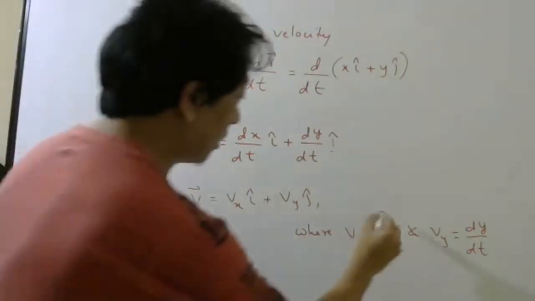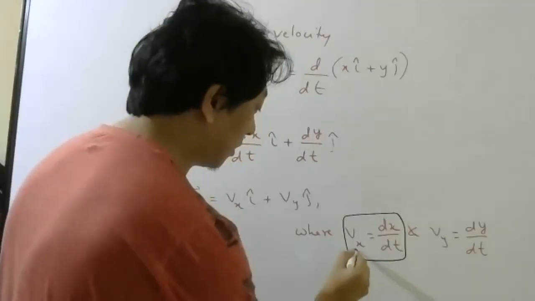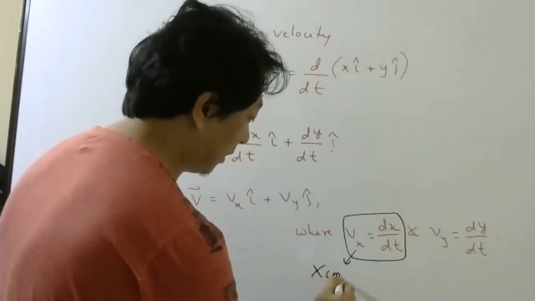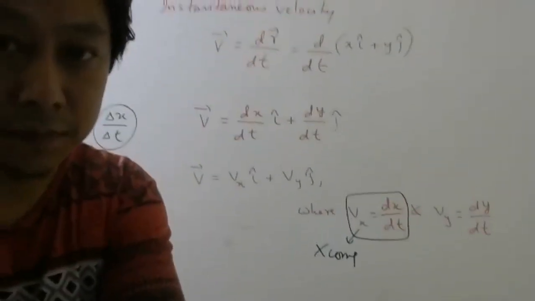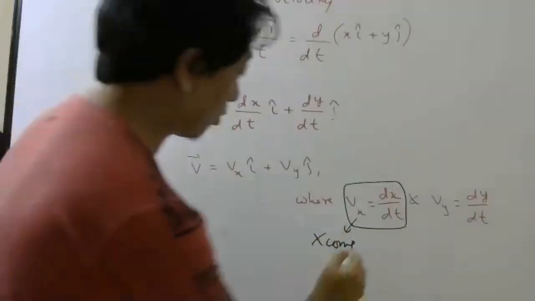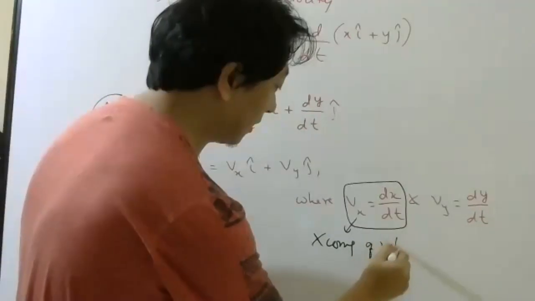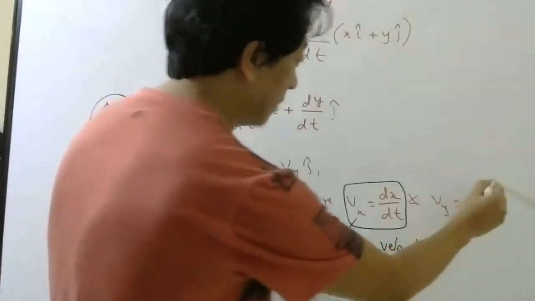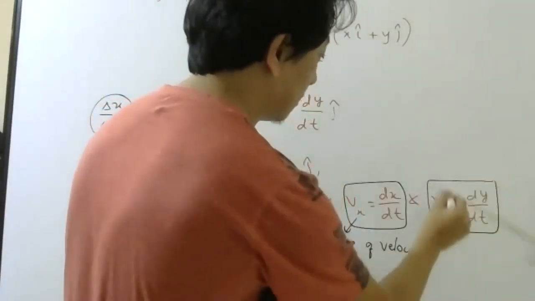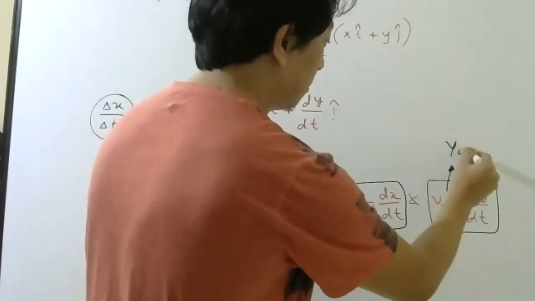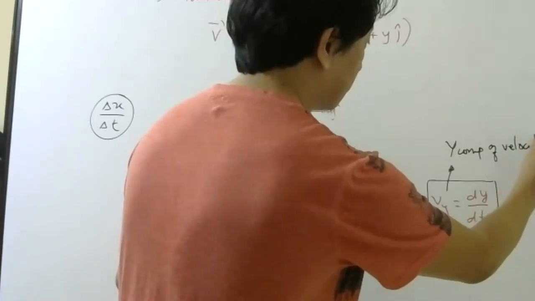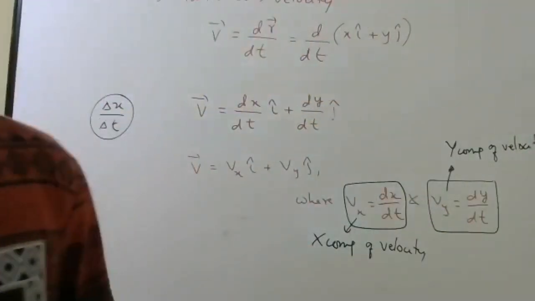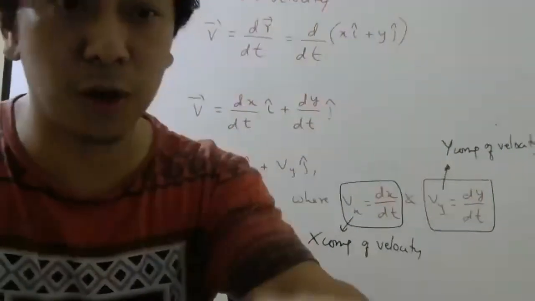So what is this called? Let me write here. This is your x component of velocity. And this is your, let me write here, y component of velocity. Please understand, students, there will be two components everywhere.